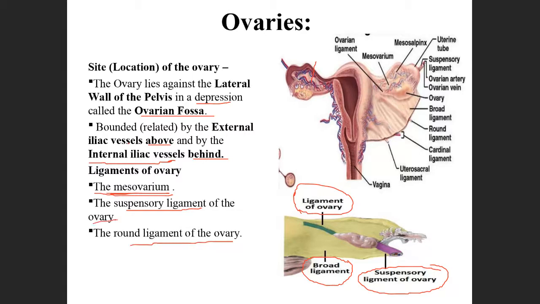You have to write these names whenever it is asked. So mesovarium, suspensory ligament of the ovary, and round ligament of the ovary.